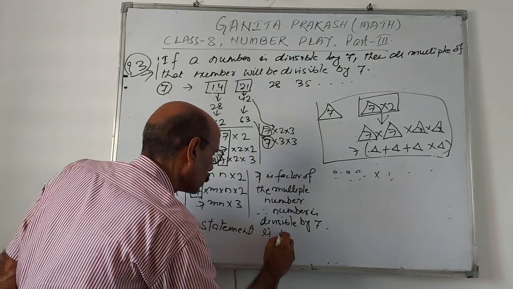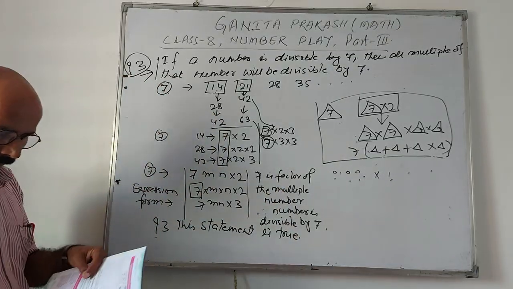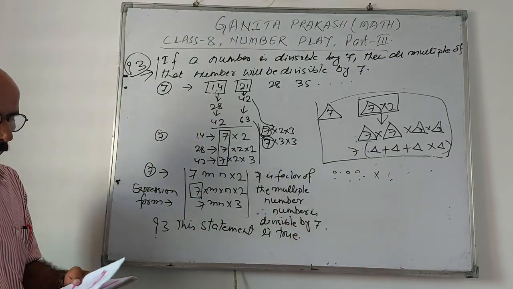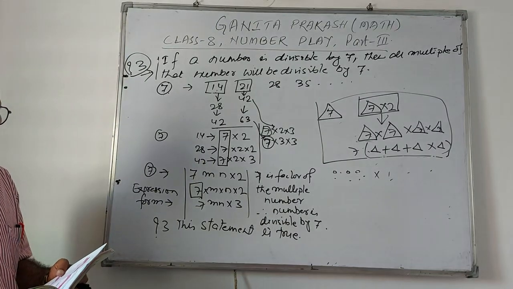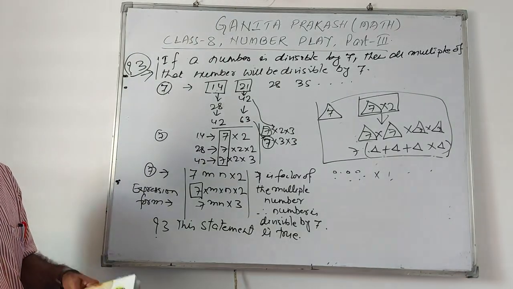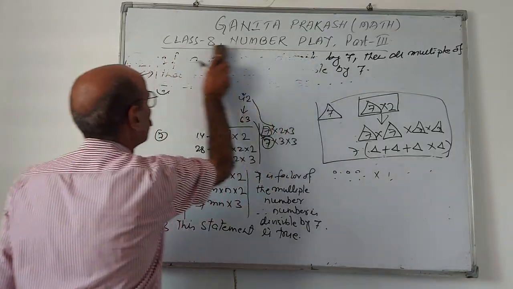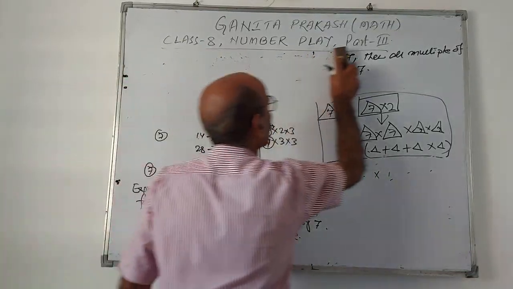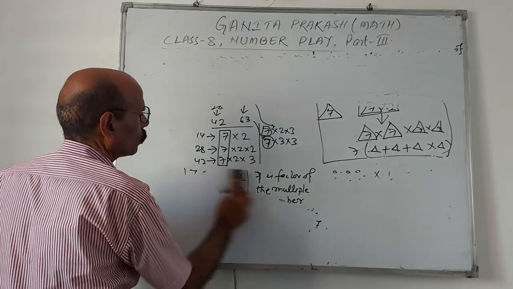In general, if a number A is divisible by K, then all the multiples of A are divisible by K. A statement like this can also be asked based on this statement only, and it may be asked to prove it.